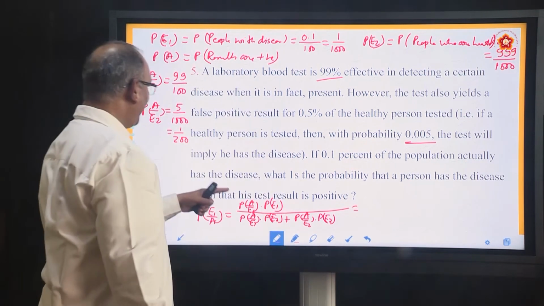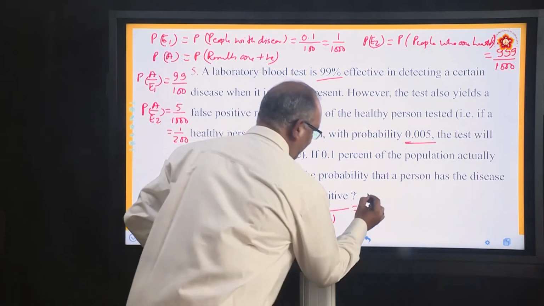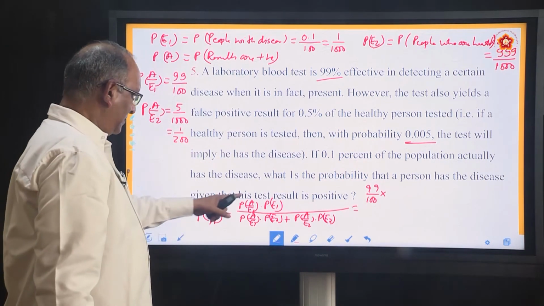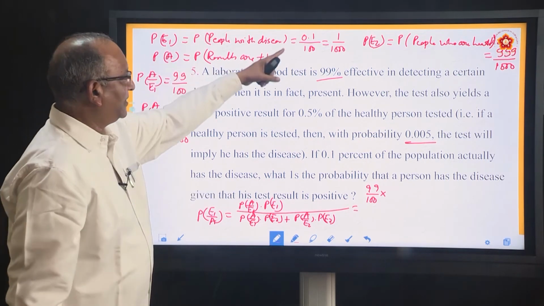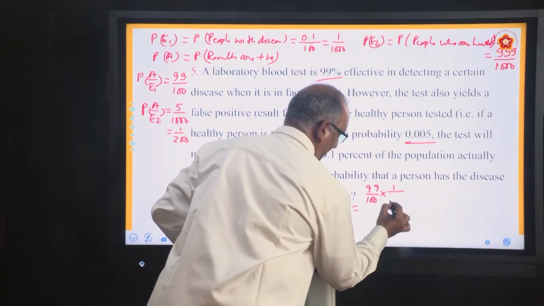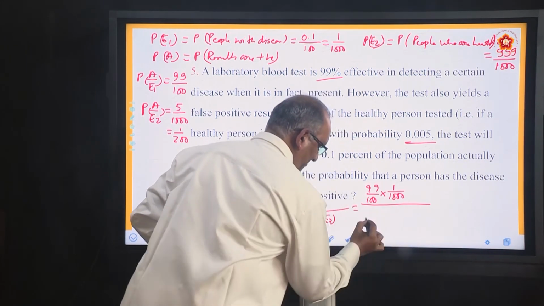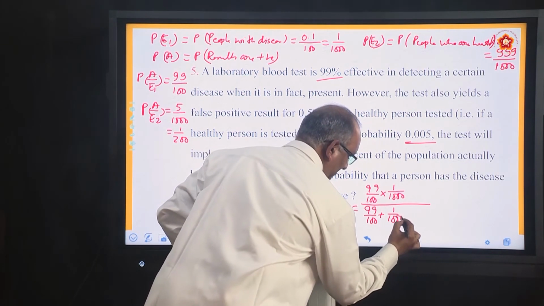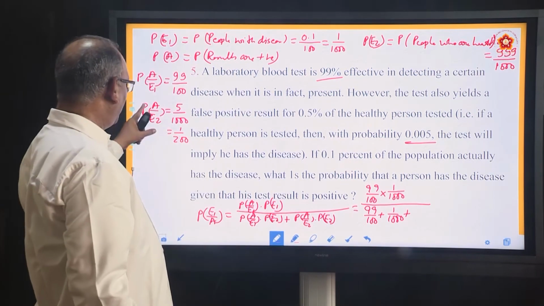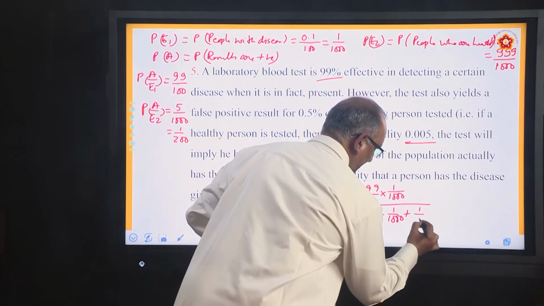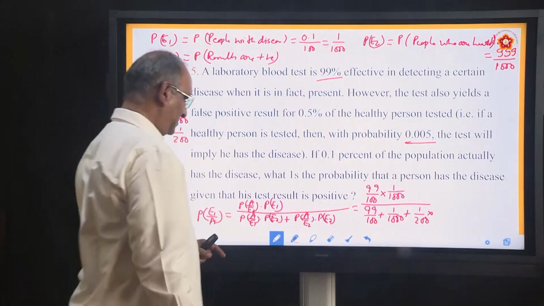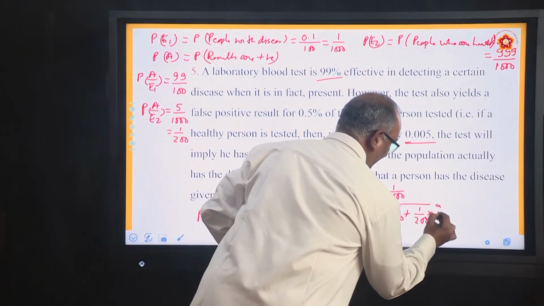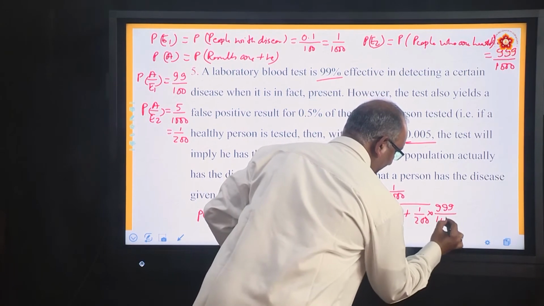Simplify and substitute. P A by E1 is 99 by 100 into P E1. P E1 is 1 by 1000, divided by the same thing will come here, 99 by 100 into 1 by 1000, plus, come to the second part, P A by E2 is 1 by 200 into P E2. P E2 we have found out, 999 by 1000.